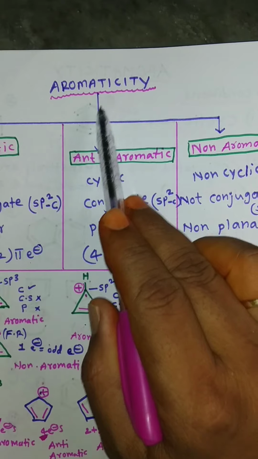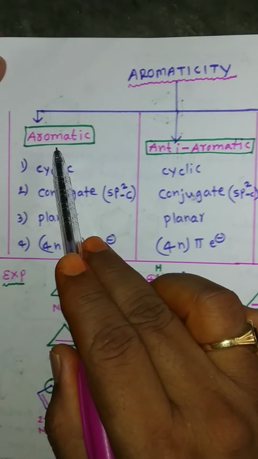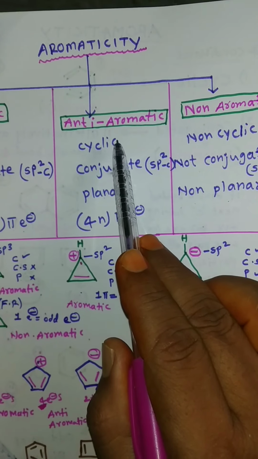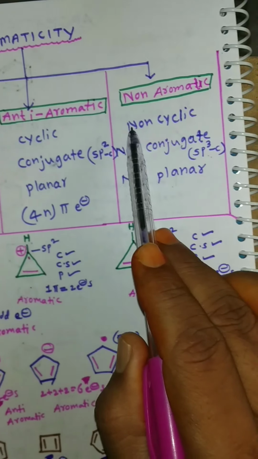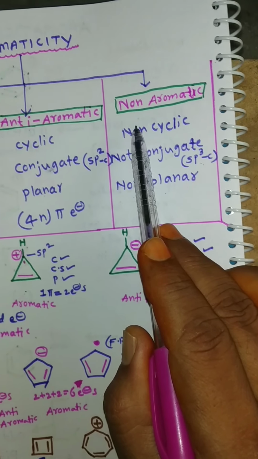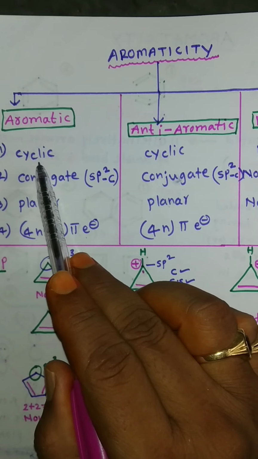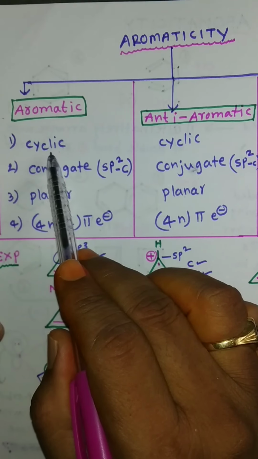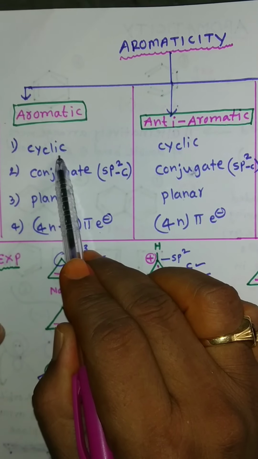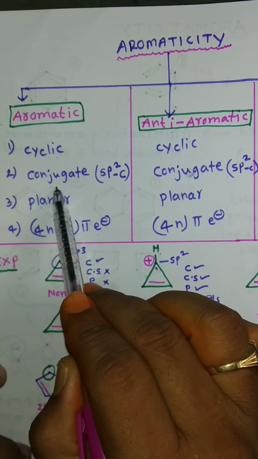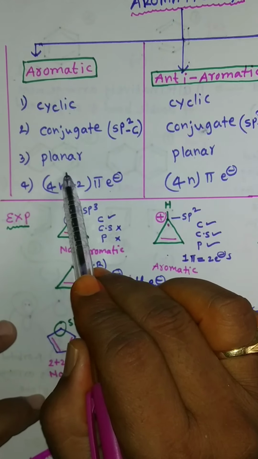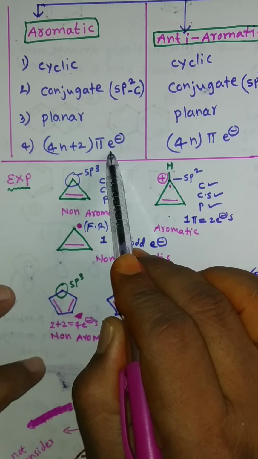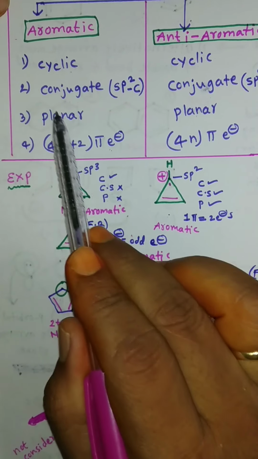Aromaticity is divided into three types. They are number one, aromatic compounds. Second one, anti-aromatic compounds. Third one, non-aromatic compounds. Aromatic compounds should be cyclic compounds, with a conjugated system, planar structure, and follow Hückel's rule, 4n plus 2 pi electrons. So this is aromatic compounds.